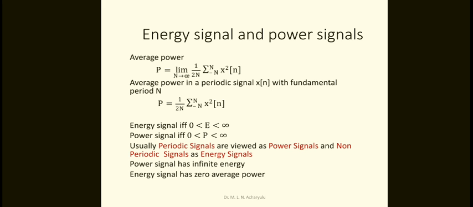Usually periodic signals are viewed as power signals and non-periodic signals as energy signals. The conclusion is, if the signal is periodic, it is called a power signal. If it is non-periodic or aperiodic, it is called an energy signal. The power signal has infinite energy, and the energy signal has zero average power. These are basic points, very important for further problems.